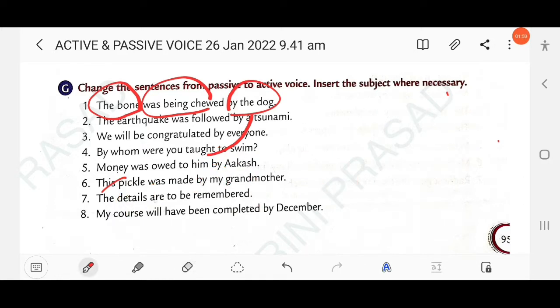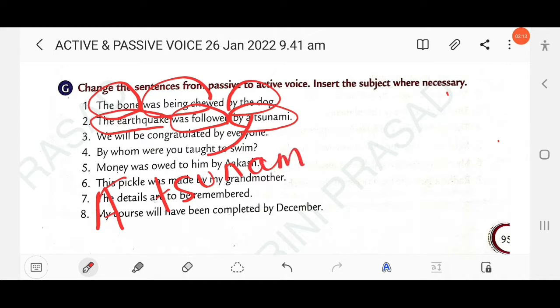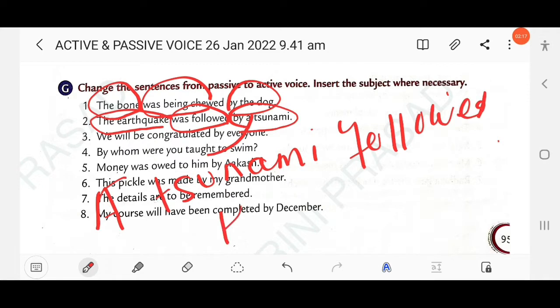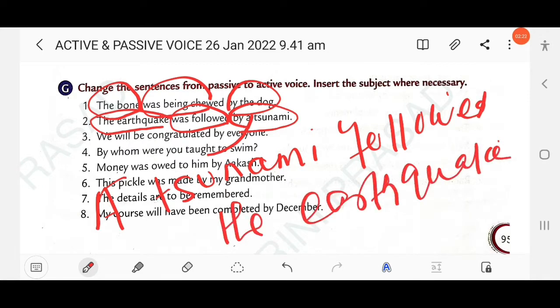The earthquake was followed by a tsunami. So here the tense used is simple past, was followed, and here the object. This is a passive voice, and the sentence starts with the object, the earthquake, and the agent here is by a tsunami. So here you have to write: A tsunami followed the earthquake. Clear?